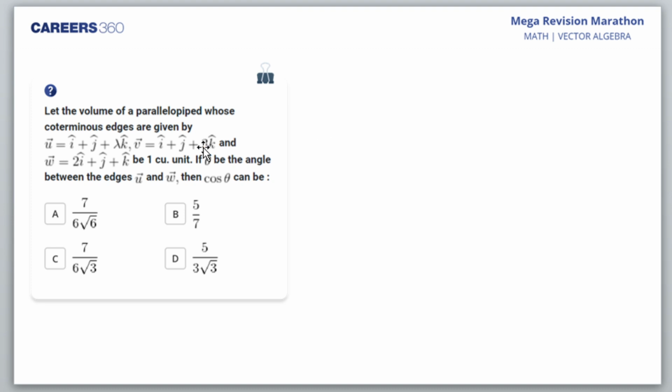So let the volume of the parallelepiped... Okay, let's look at the solution. We have A, B, C. I mean, if I take the scalar triple product between A, B, C, that is U, V, W. Here, UVW I'll do.